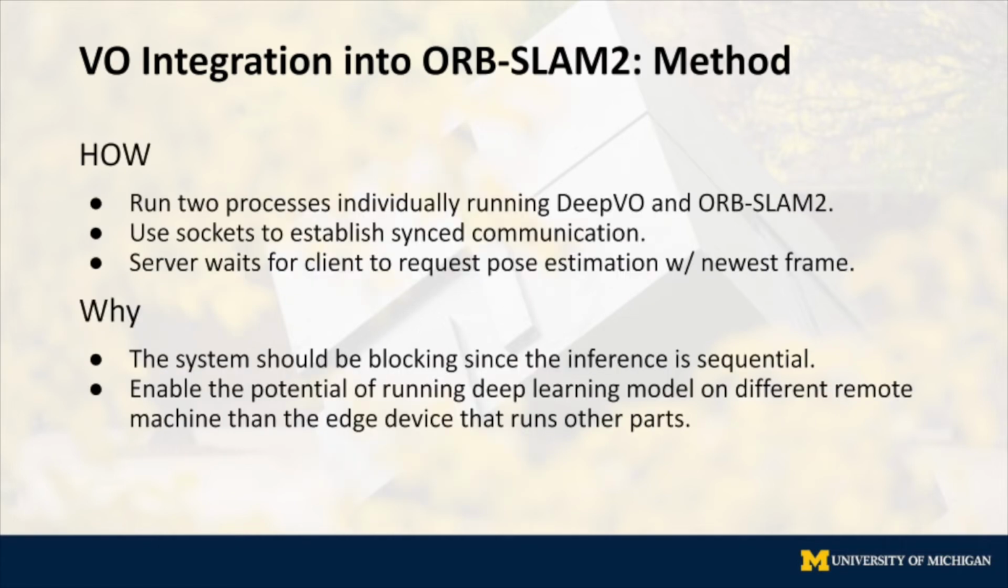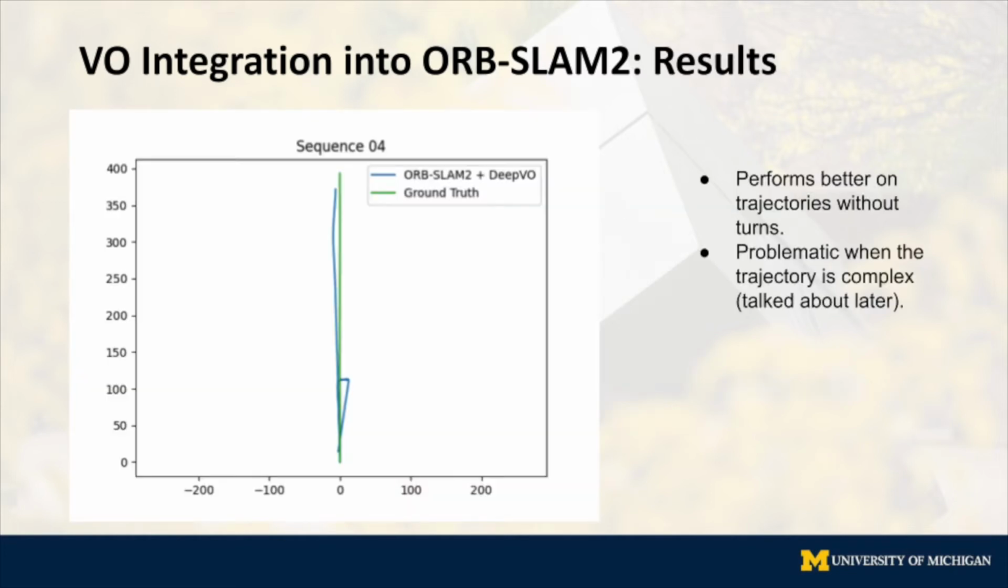Specifically, we use sockets to establish the communication because, first of all, it's synchronous and blocking, which are desired. And second of all, that enables the potential of running the deep learning model on a different remote machine than the edge device that runs other parts. So the performance was better on trajectories without turns, but it was problematic when the trajectory is more complex.